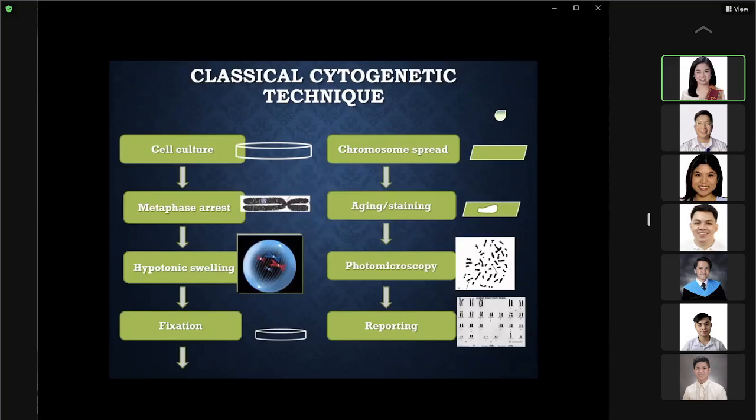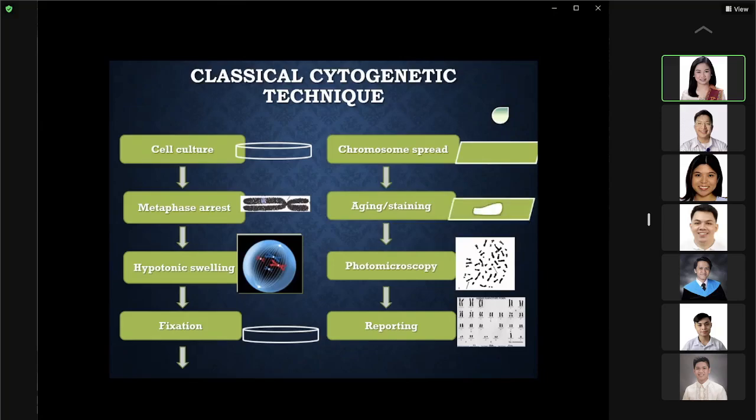And then we fix it using Carnoy's reagent. Okay. Your fixative will be Carnoy's. And then we try to break it mechanically by dropping it on a slide. This will cause breaking down of your nuclear membrane, and then we'll separate the chromosomes further.